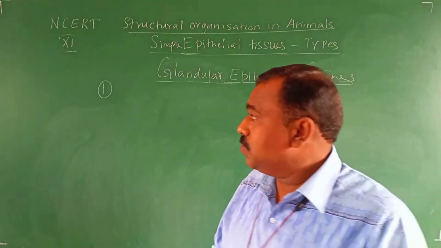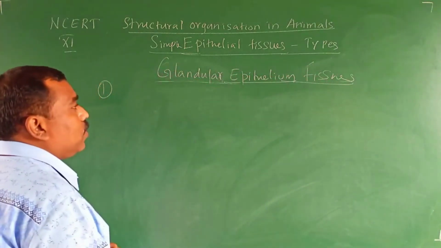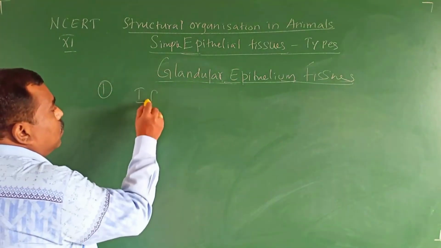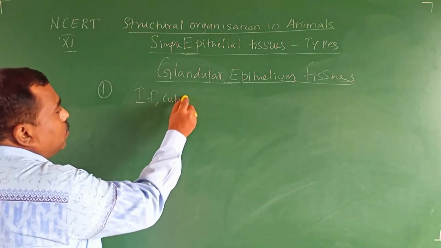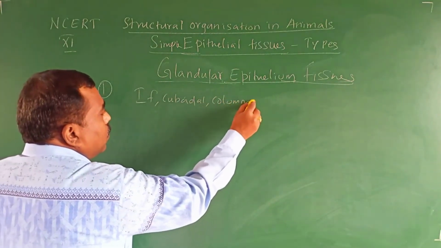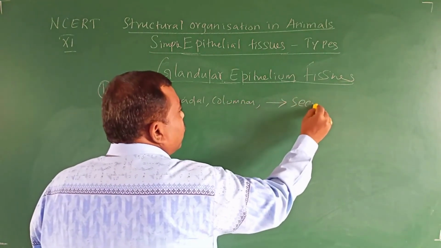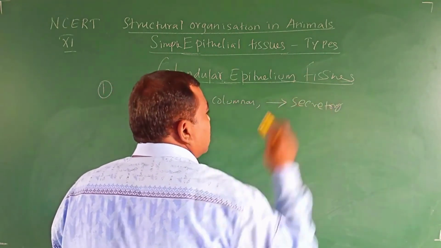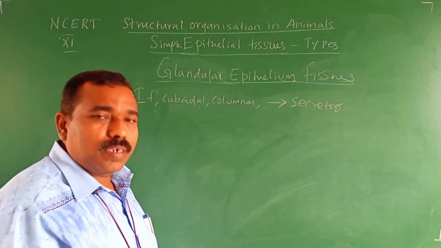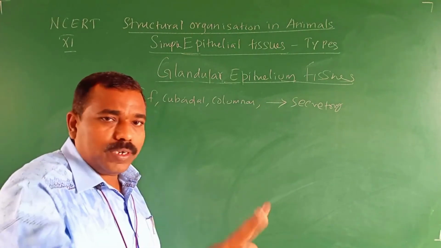Okay, now how to define glandular epithelial tissue? If the cuboidal or columnar epithelial tissue has a secretory function. Secretory means it releases some liquid. Our sweat gland secretes sweat.